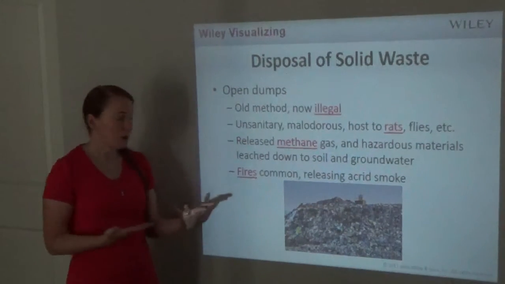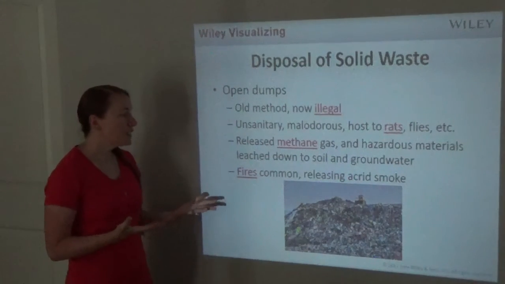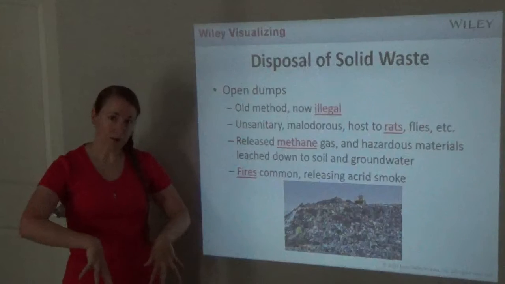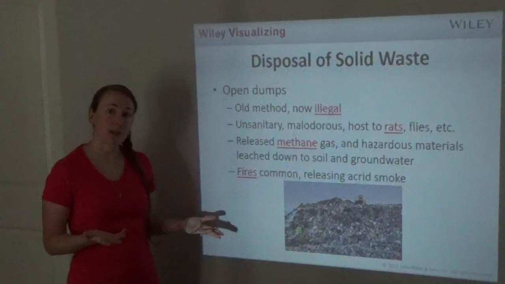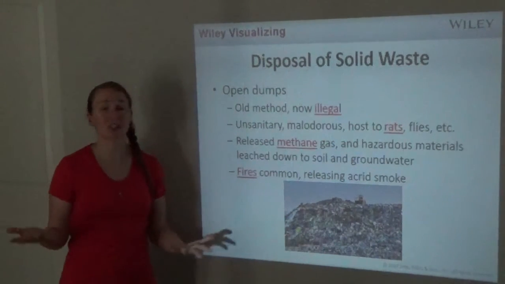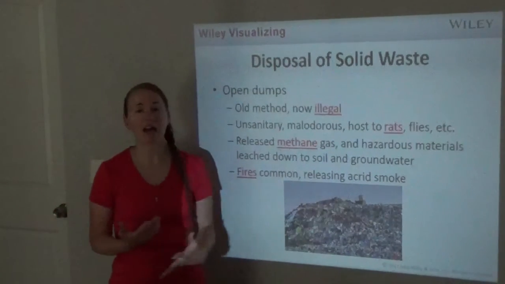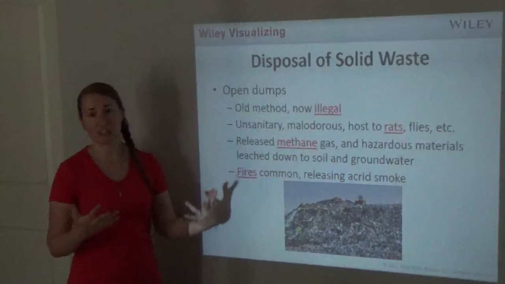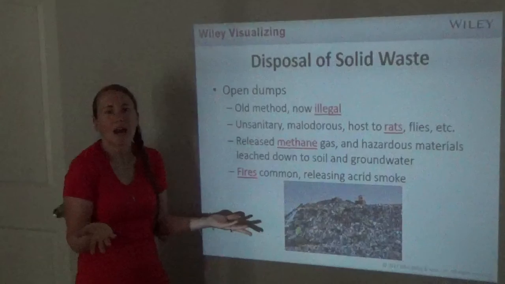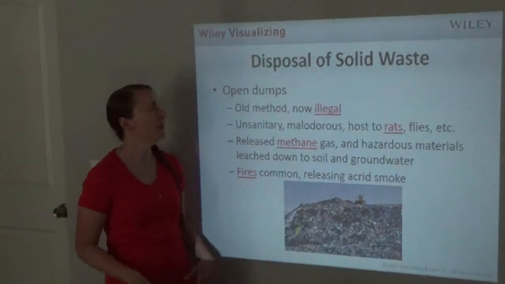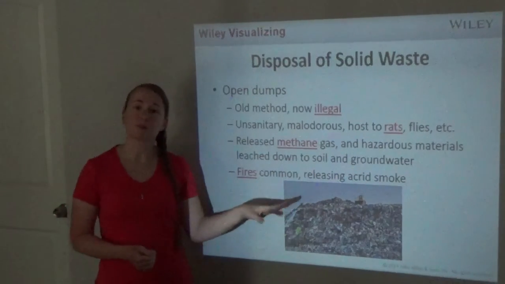As the stuff is decomposing in the open dump, it releases methane gas, and hazardous materials leach down into the soil and the groundwater. Methane gas is a problem because it's very combustible, which means it's flammable, catches on fire easily, and so fires were actually common. And when these big trash heaps would catch on fire, it releases a lot of acrid smoke. Acrid smoke just means it's really dangerous, has a lot of hazardous chemicals in it, because you're burning pretty much everything. Nobody knows what all is in this huge pile. So again, we don't use open dumps anymore, but they are used in other parts of the world.